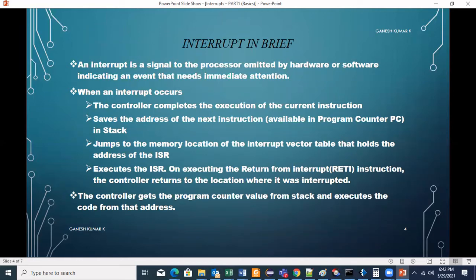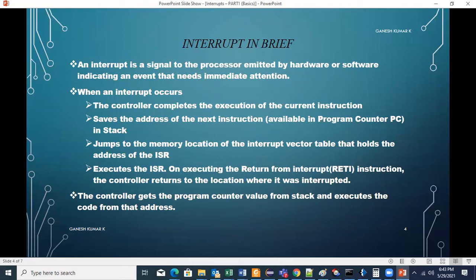For a hardware example, let's say the keyboard is there, it is hardware. The keyboard controller wants immediate attention of the CPU. It will generate a signal to the processor. It will interrupt the current execution, and it generates a signal which acts as an interrupt, and the interrupt service routine gets executed. That's an example of a hardware interrupt.